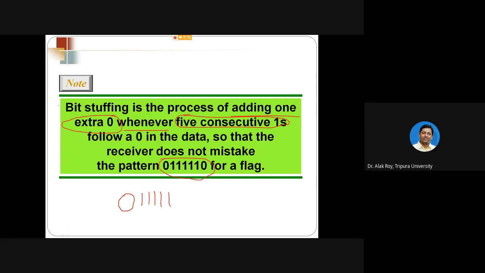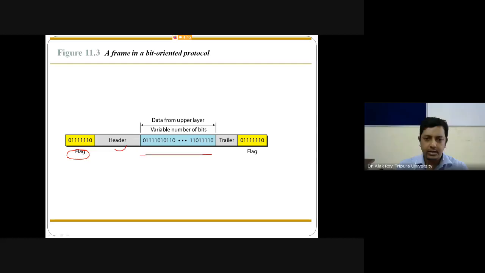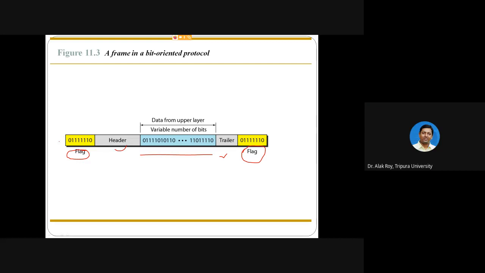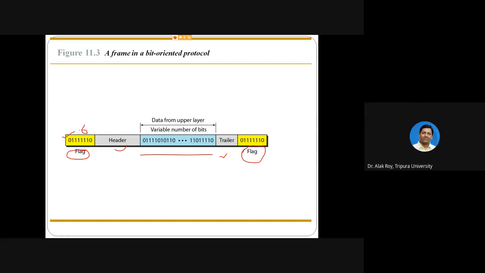Okay, so let's try with an example. Same concept: you are using a flag, header part, your information, trailer part, and flag. For the flag you are now using a bit pattern, where you are using 0, then 6 ones, then 0.